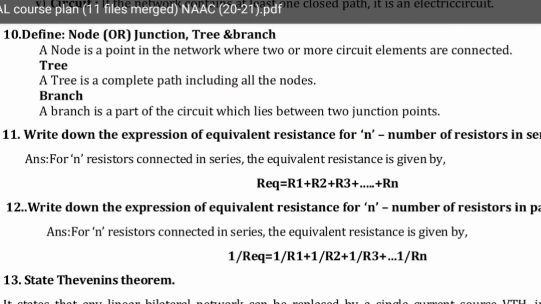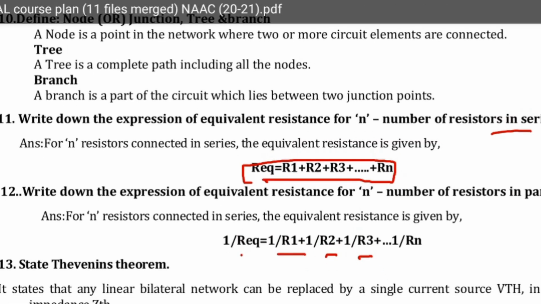What is the equivalent resistance in series? Already told you: R1, R2, R3 and so on up to Rn. That is the equivalent resistance if n number of resistances are connected in series. Parallel means 1 by R equivalent equals 1 by R1 plus 1 by R2 plus 1 by R3 and so on, 1 by Rn. That is the parallel equivalent circuit.